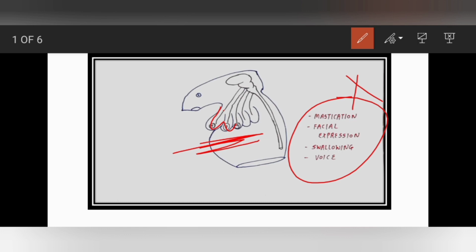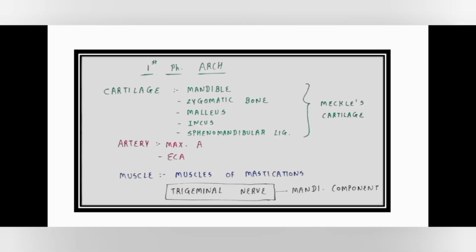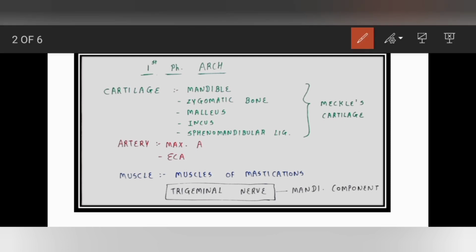Just remember this one is the central nervous system, and it will innervate the particular pharyngeal arches. Which nerve innervates which arch, we will see in this video.